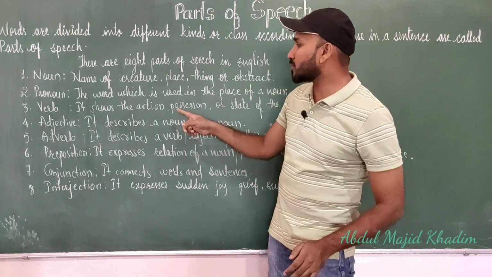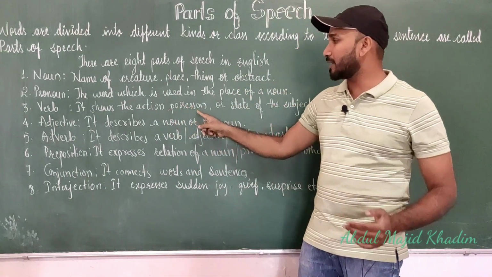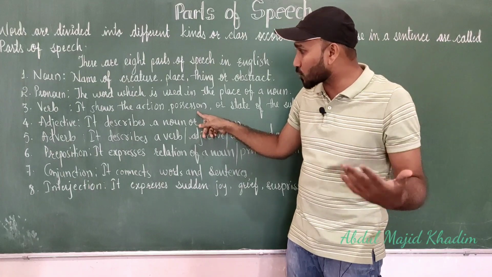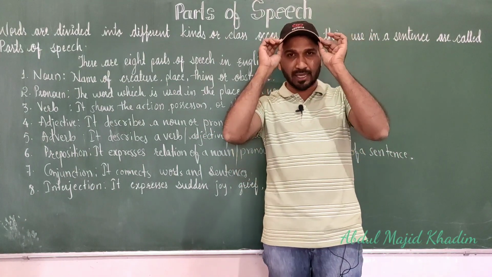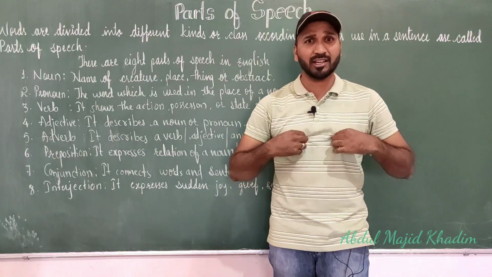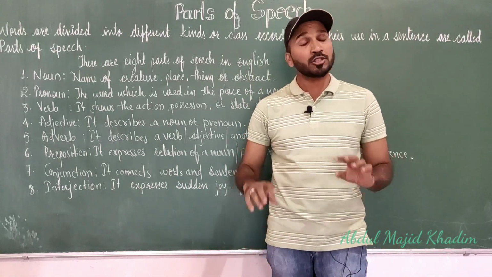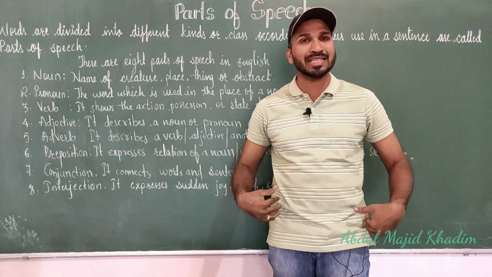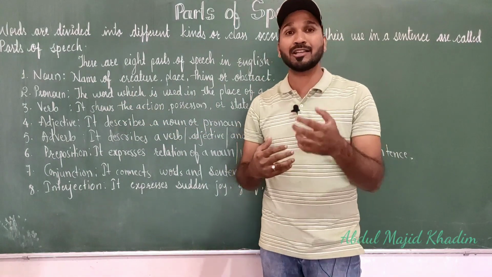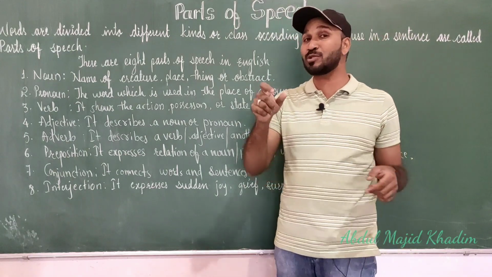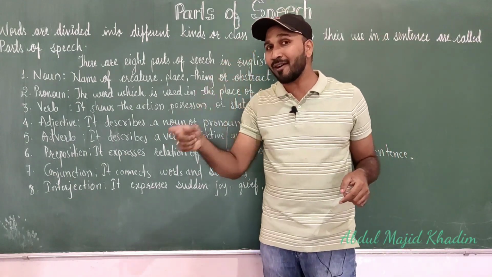So these words show the action, and it also shows possession. Possession means, for example, I have a cap, I have a t-shirt, I have a pant. I have two hands, I have two eyes. These are the possessions which we can show by using the verb.